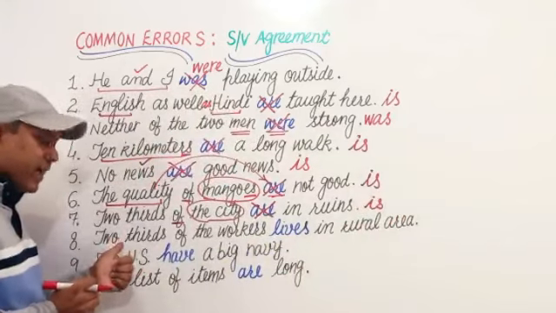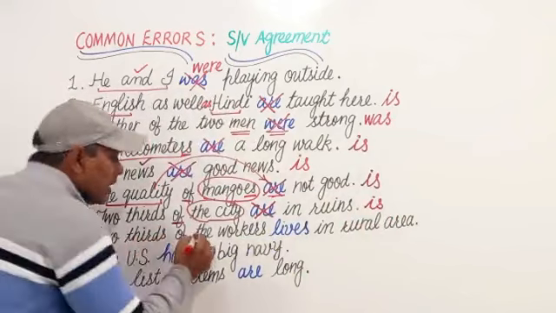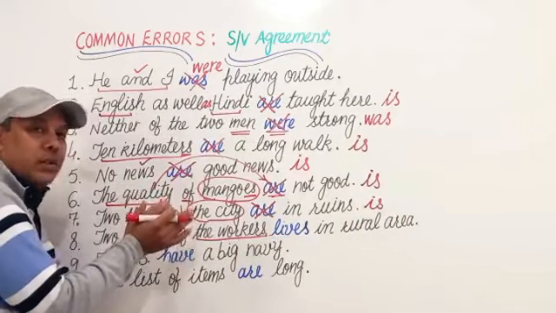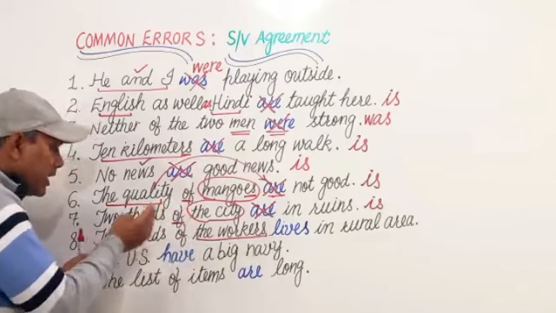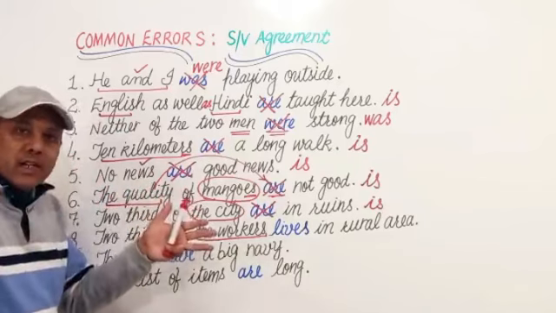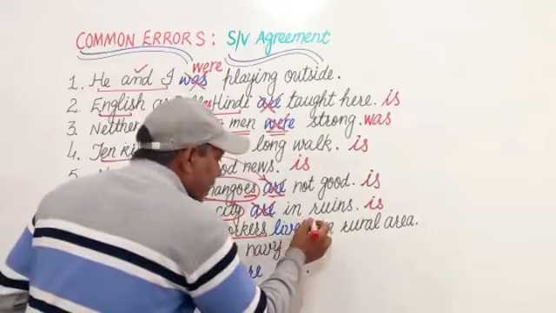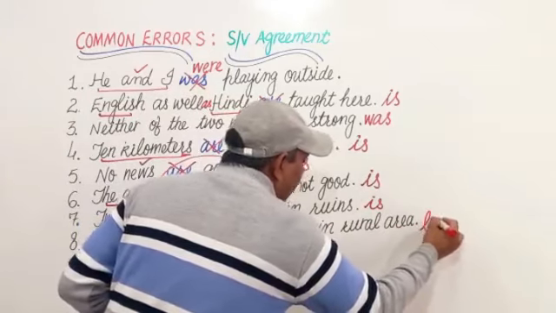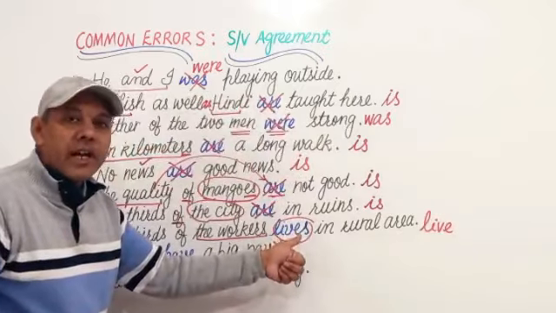And next is 2/3 of the workers. These are countable nouns. And 2/3 of the workers means many workers, live instead of lives. We shall use a plural verb, means a verb without s.